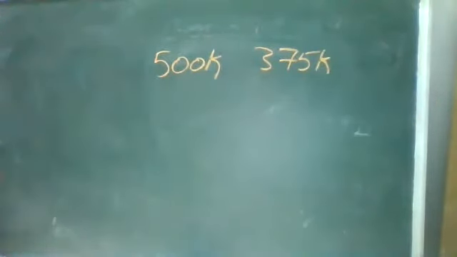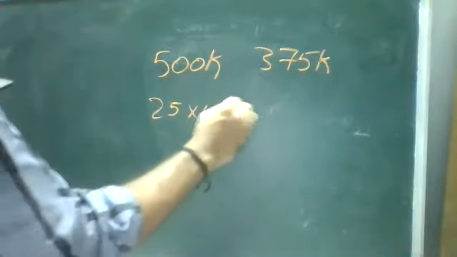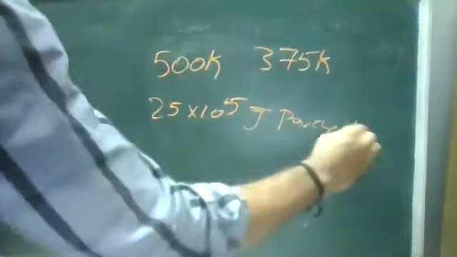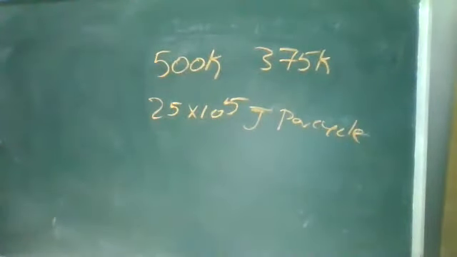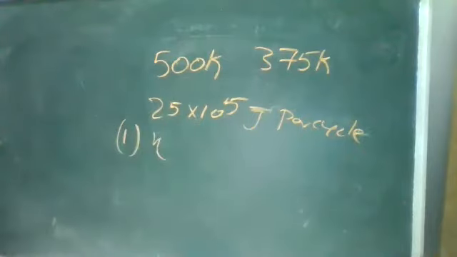If the engine consumes 25 into 10 power 5 joules per cycle, find the efficiency of the engine. Second one, the work done per cycle.